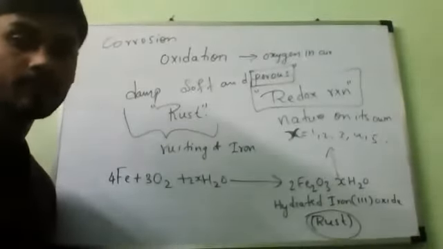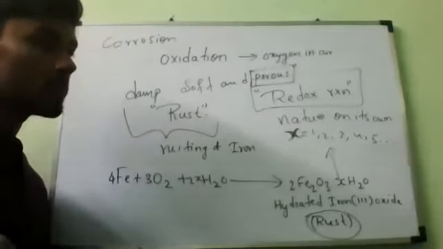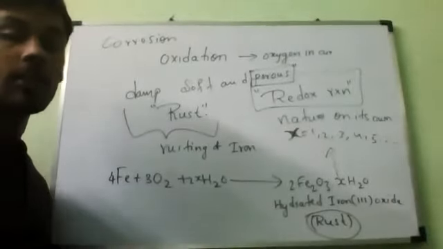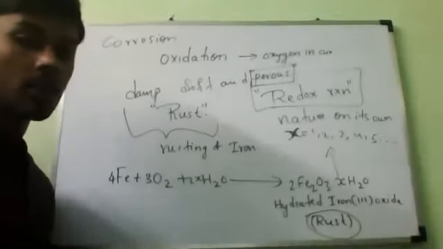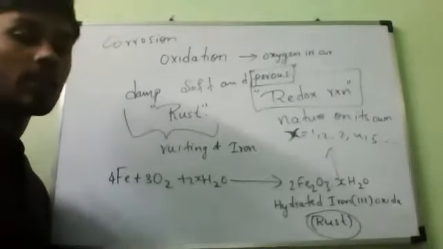Because not only iron, all kinds of metals, like copper, magnesium, iron and others, if you expose them without any safety precautions, then what will happen?